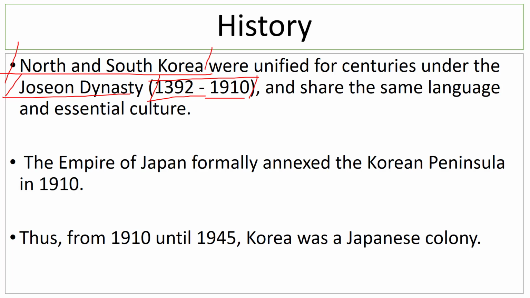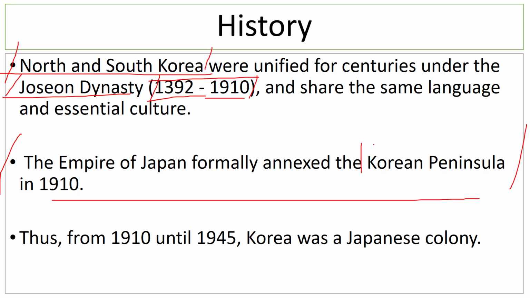Well, it all started with the Empire of Japan. You see, the Empire of Japan was rapidly developing and its hunger for land kept on growing. It wanted to annex the Korean Peninsula. And in 1910, the Empire of Japan did just that. It conquered the Korean Peninsula. Now, when I say Korean Peninsula, I'm talking about the modern day North and South Korea. So Japan annexed both the countries. At that time, of course, they were unified.